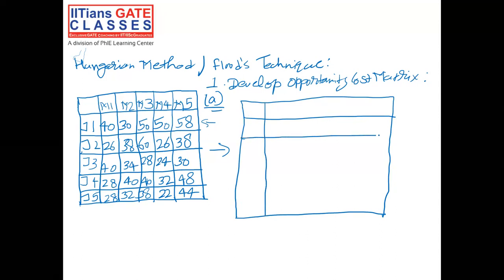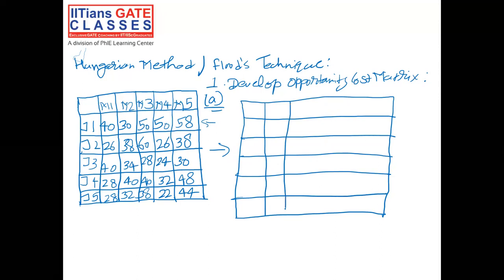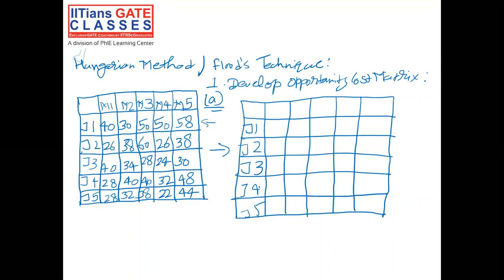We have 5 jobs and 5 machines: job 1, job 2, job 3, job 4, job 5, machine 1, machine 2, machine 3, machine 4 and machine 5.